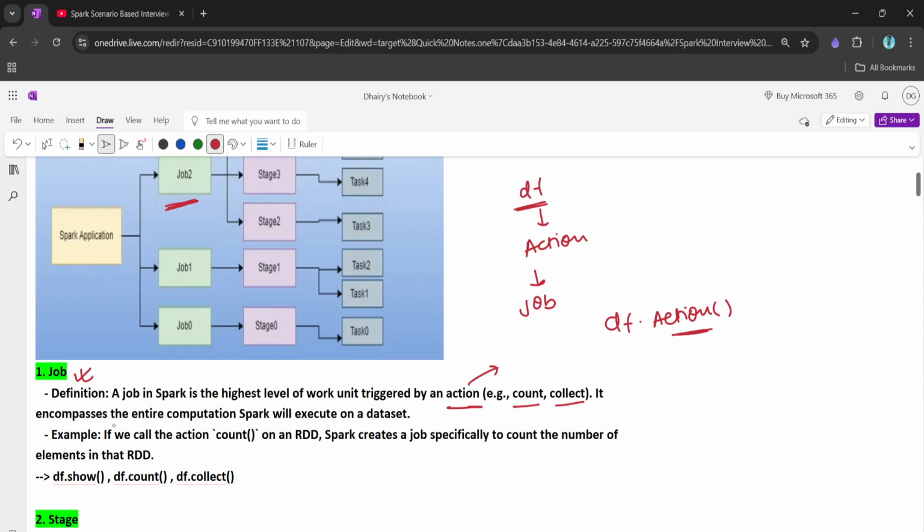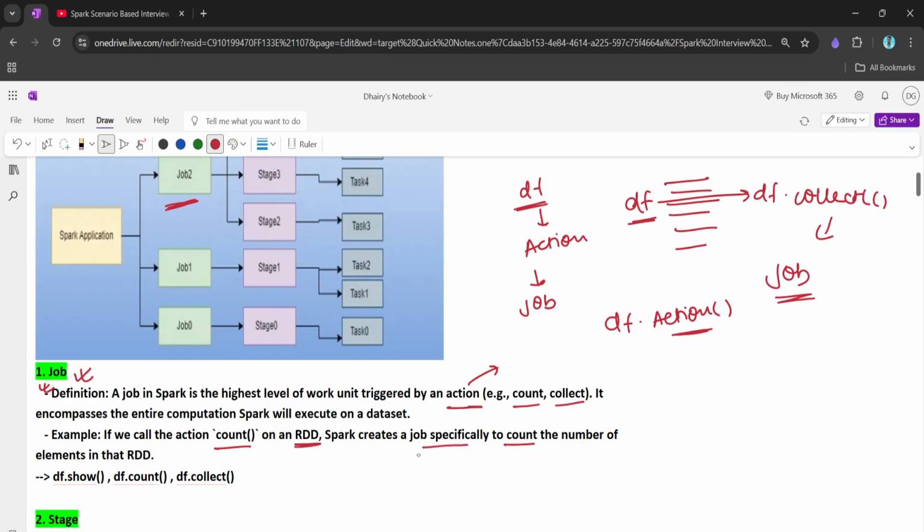It encompasses the entire computation Spark will execute on a dataset. Basically we write different transformations on a df, and if we call any action on it, it will create a job. That is what a job is. If we call the action count on an RDD, Spark creates a job, which counts the number of records in the RDD. These are the different types of actions which create a job.